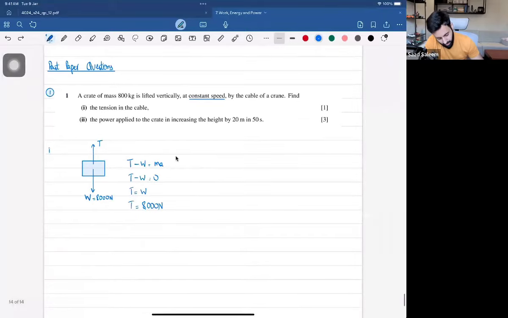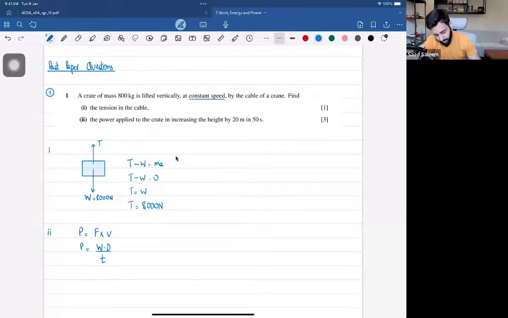Now, part two. The power applied to the crate in increasing the height by 20 meters in 50 seconds. So what's power equal to? Power is equal to force times velocity. Can we use this formula? Well, not really, but the formula that we can use is this: work done upon time. Now what about the work done?